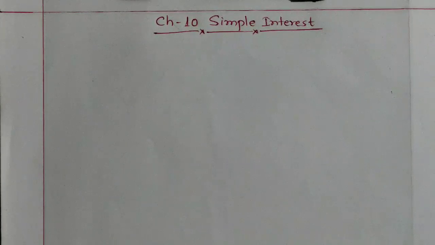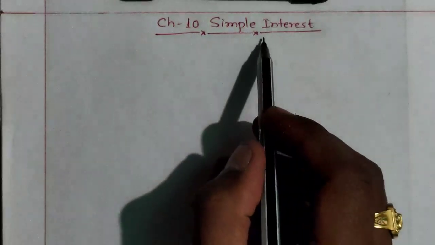Now we are in the final part of this session and we are going to start our syllabus for the annual examination. In the annual examination in mathematics, the first chapter I am going to teach you is chapter number 10, and the name of the chapter is Simple Interest. We will learn about simple interest.